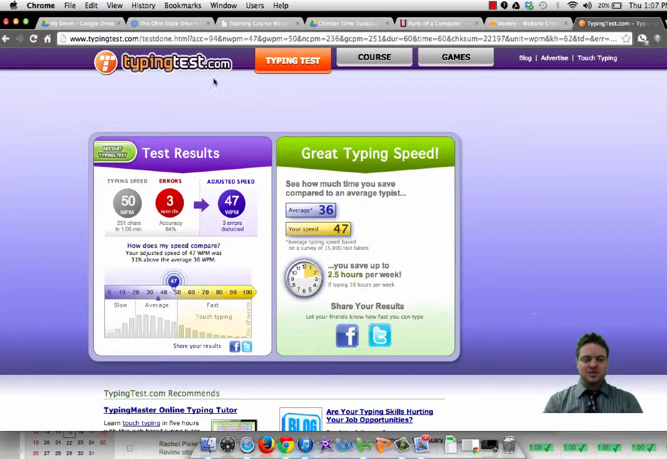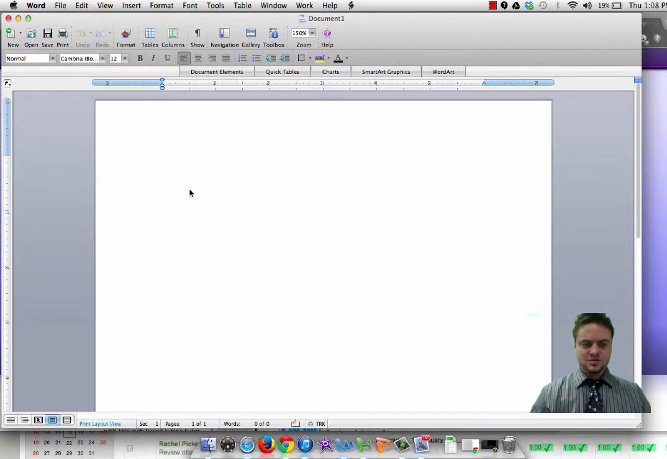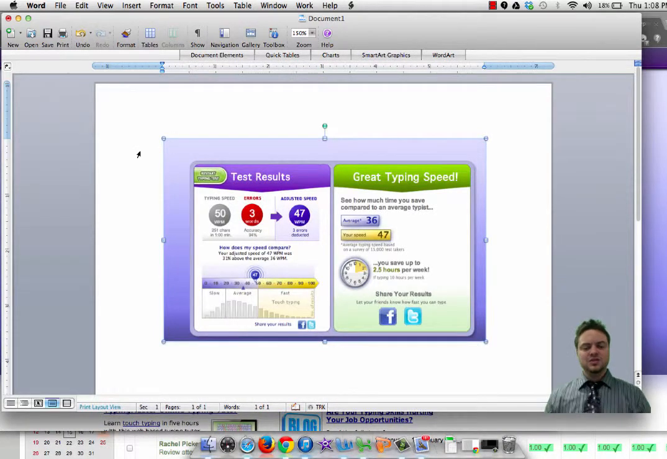Here you'll see your results page. So when you're done typing, and you've done it a couple times to see if that's really your typing speed, what I'd like you to do is press the print screen on your keyboard. That's the print screen on the top of the keyboard on the right hand side. And then go to Microsoft Word, open up Microsoft Word. In Microsoft Word, go to Edit, right click, and Paste. Once you do that, this should show up.